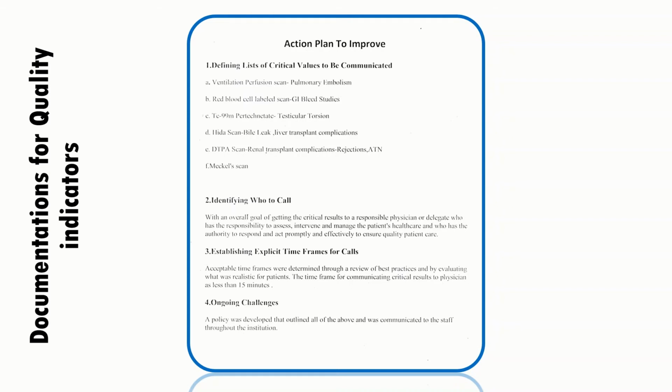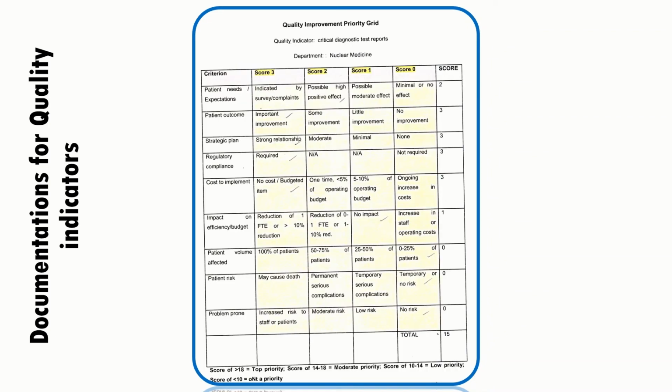After that, we need to have a quality improvement priority grid, meaning if you are going to improve that quality, what will be your priority to improve that. Criteria can be patient's needs or expectations, patient's outcome, strategic plan, regulatory compliances, cost to implement, impact on efficiency or budget, patient volume affected, patient's risk, problem prone.